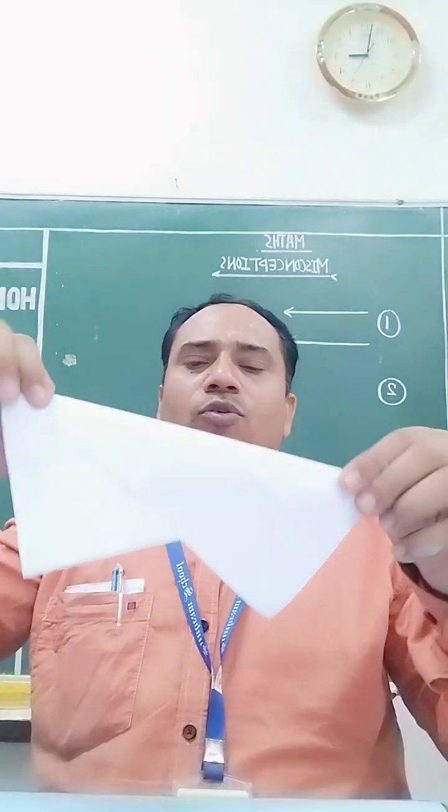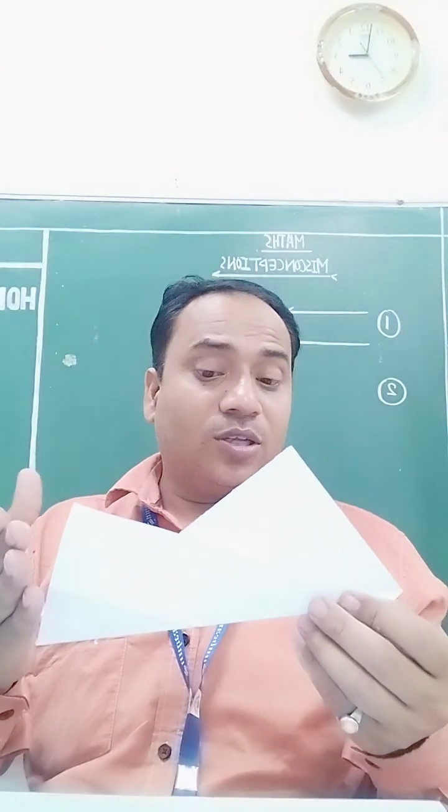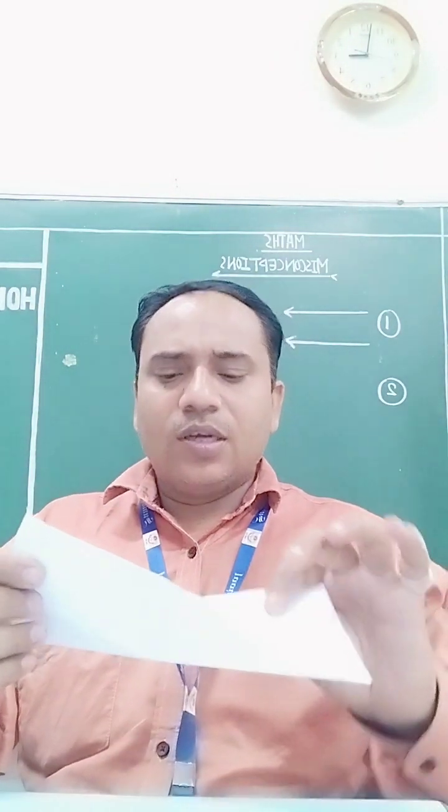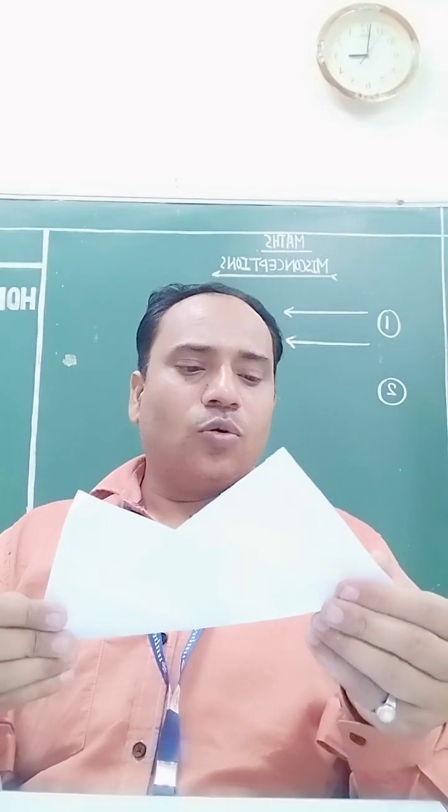If I fold it diagonally, class, can you see there is some extra part visible on this side also, no? And the line of symmetry means both the parts overlap each other. Here this is not overlapping. Under some conditions these are congruent, they are overlapping when we rotate this triangle, clear? But here when I fold it according to the diagonal, there is no line of symmetry.